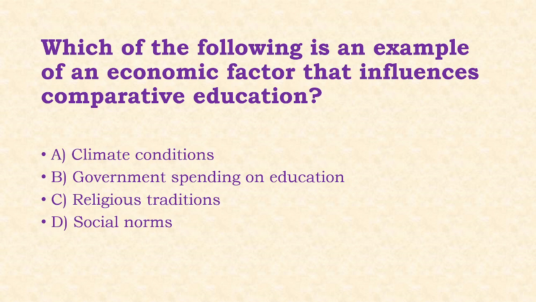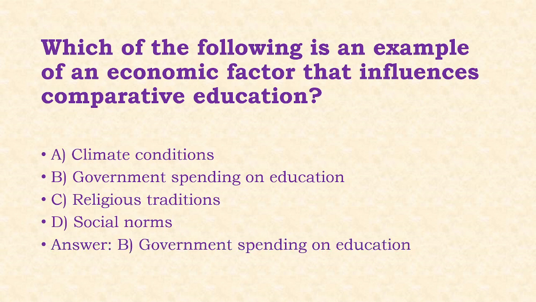Next, which of the following is an example of an economic factor that influences comparative education? Options: climate condition, government spending on education, religious traditions, social norms. Answer of this question is option B, that is government spending on education.